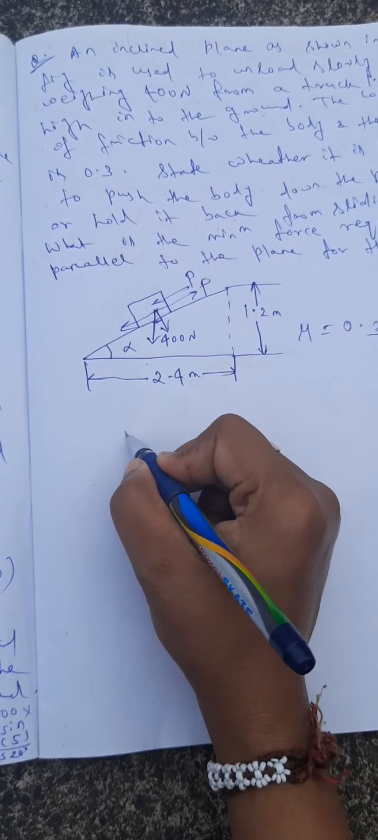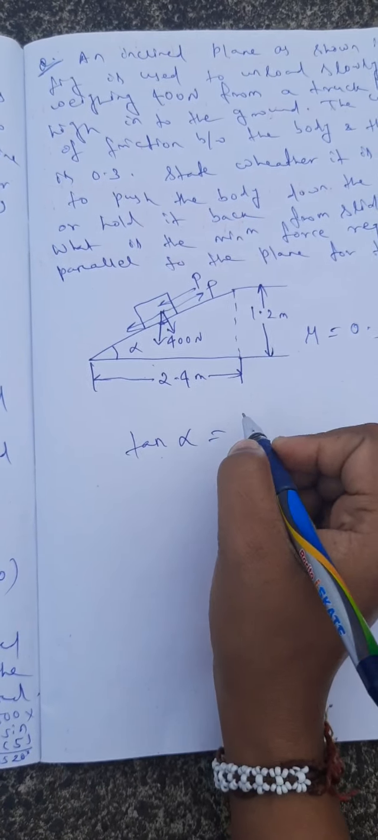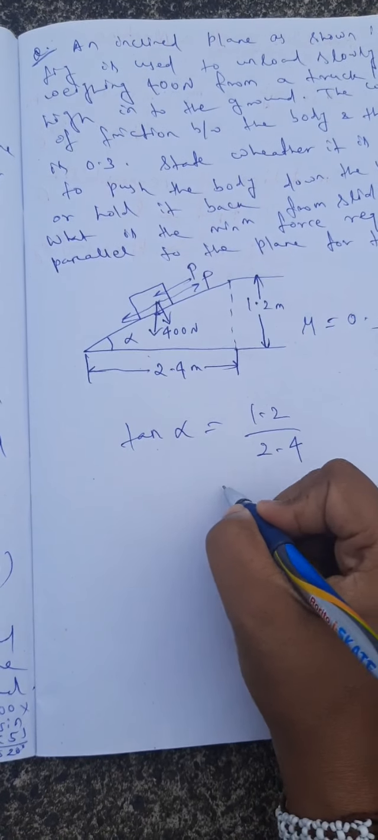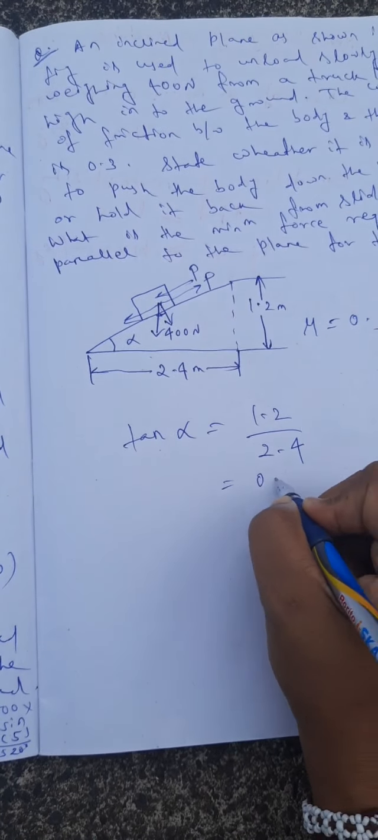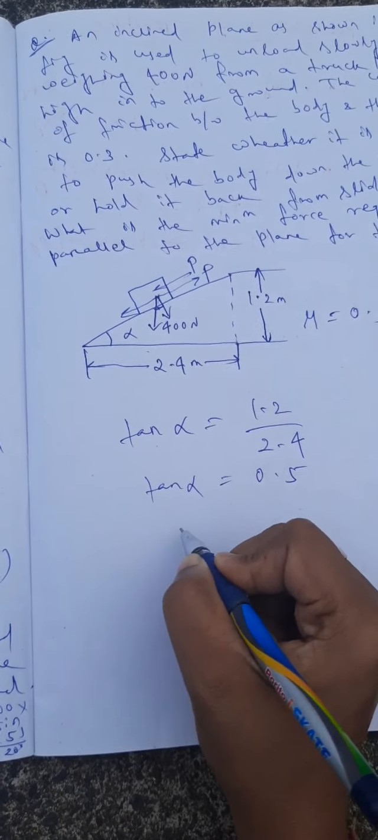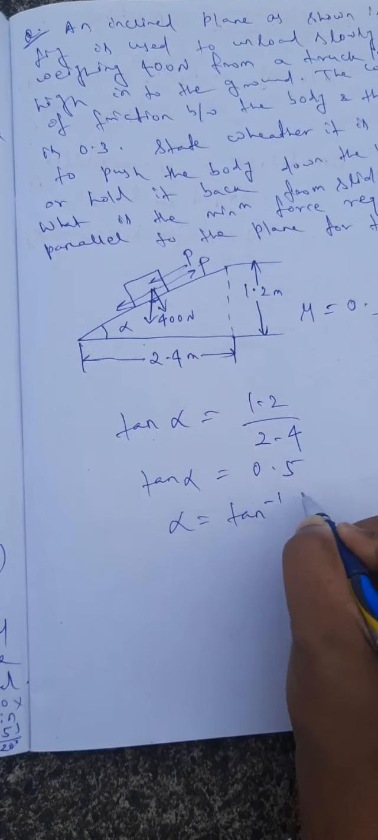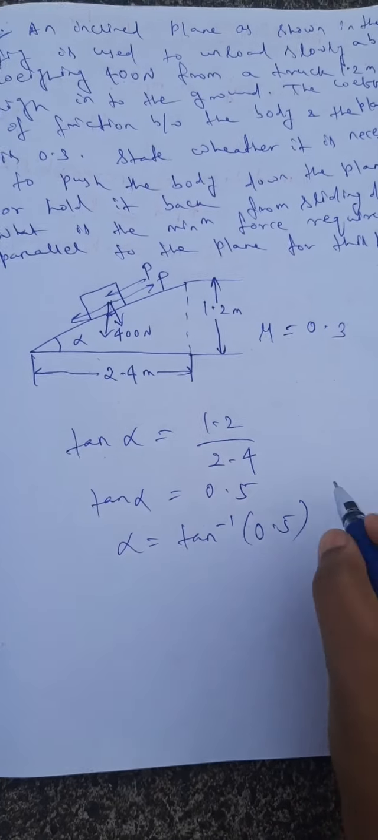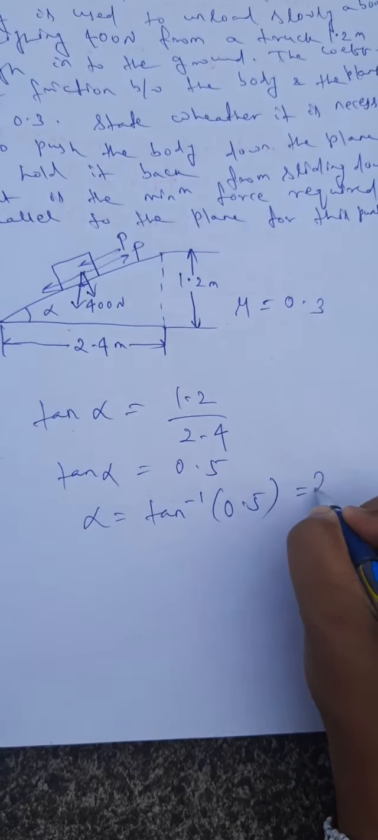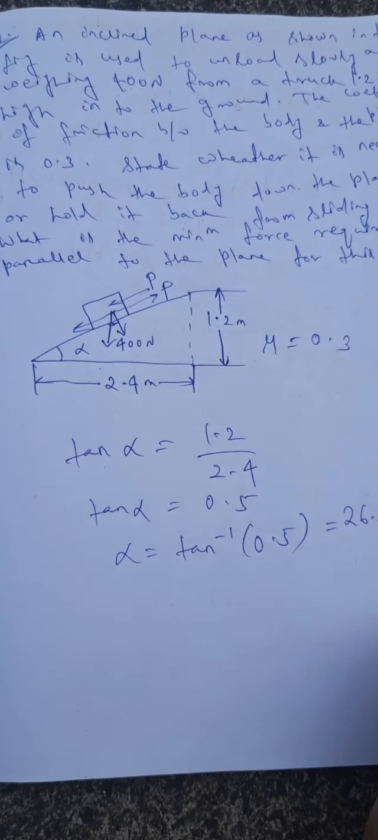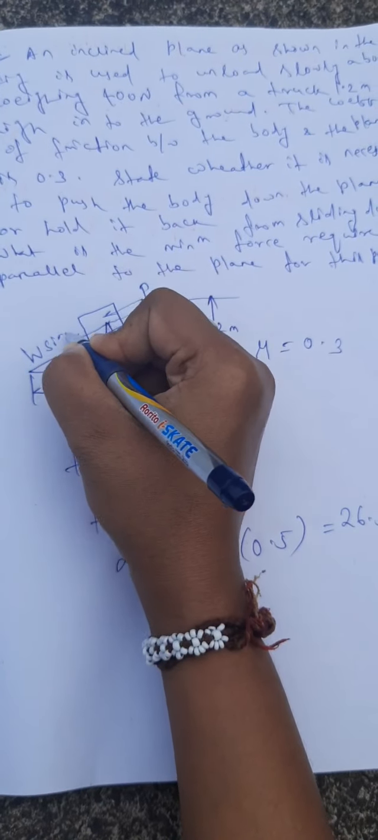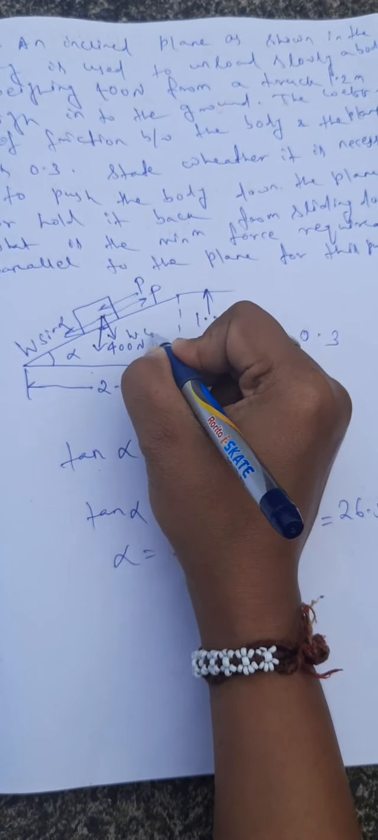So what is tan alpha? 1.2 divided by 2.4, that is 0.5. So tan alpha is 0.5, so alpha equals tan inverse 0.5. Let me check this value. So alpha is 26.5 degrees. What is this value? That is W sin alpha, and this is W cos alpha.